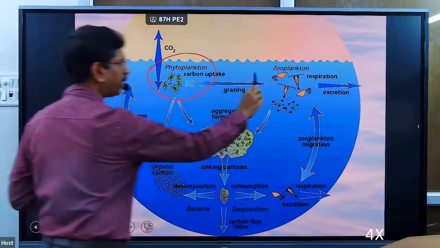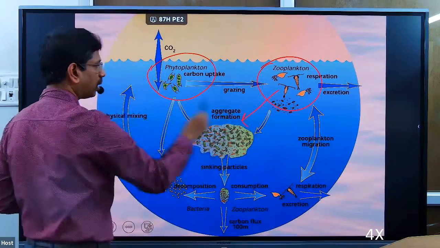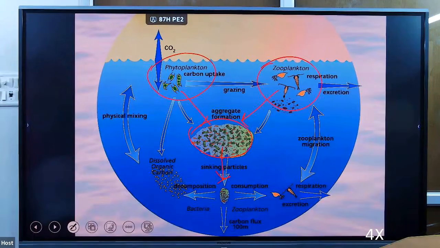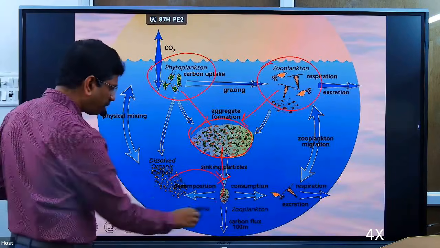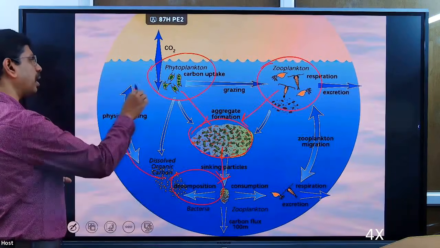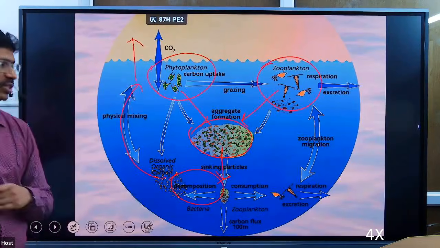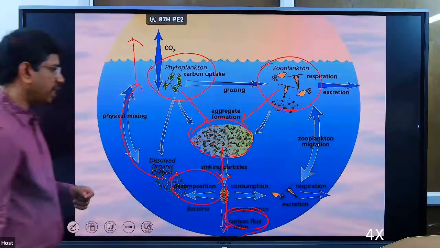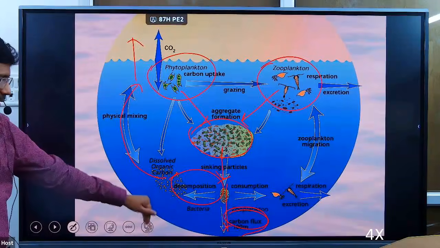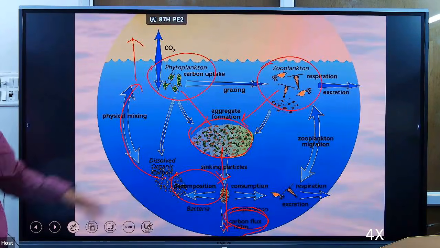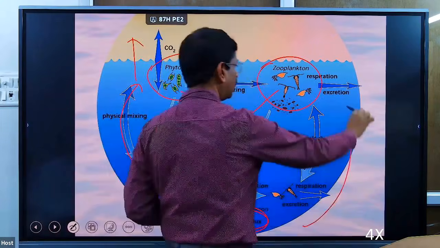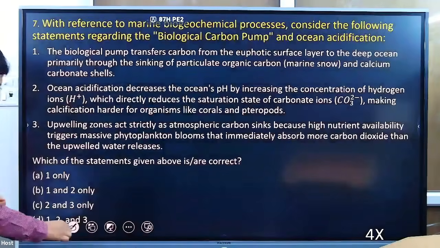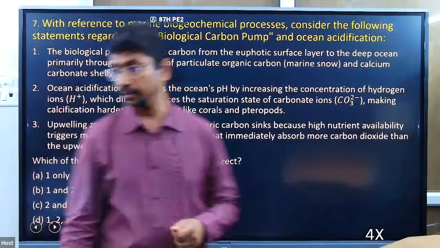Phytoplanktons will be fed by the zooplanktons. So when they die, when they excrete, they combine, they form aggregates, and they start to sink. Here some level of decomposition can be there, and the decomposed carbon dioxide can come up and go back to the atmosphere. So the carbon which escapes the decomposition and goes deeper gets stored for hundreds of years in the ocean bottom. From there, only the upwelling currents can bring back the carbon and release it to the atmosphere. Now with this knowledge, we will go through this question.